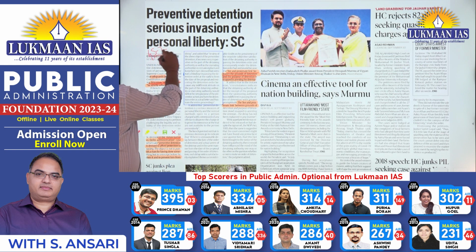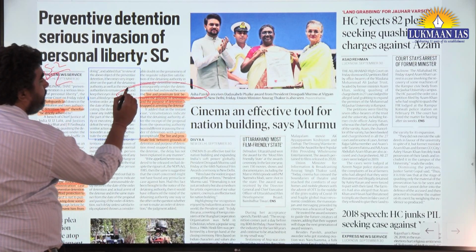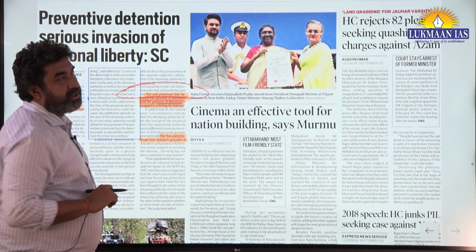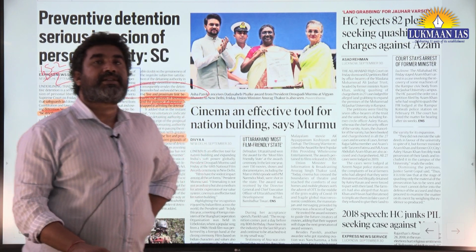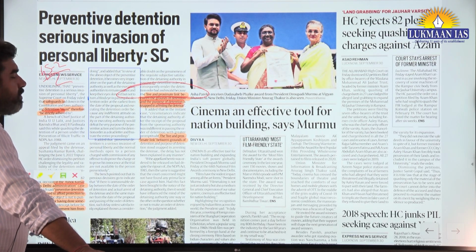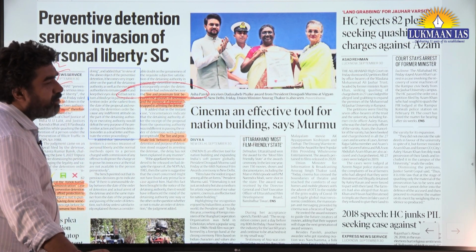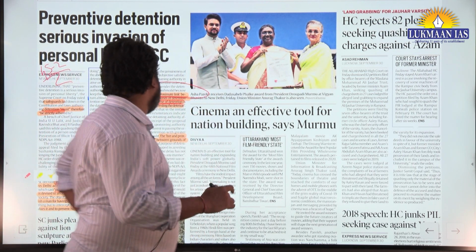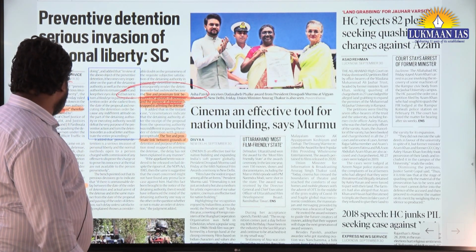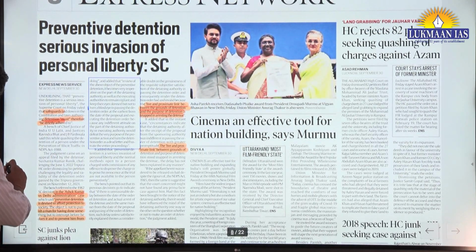GS2 polity section. The important part we have to understand is the live and proximate link between the grounds of detention and the purpose of detention. This is very important in that context. This is a case of Tripura where a person was held under preventive detention, and the Supreme Court analyzed it with the help of Ashok Kumar versus Delhi Administration, a 1982 judgment.